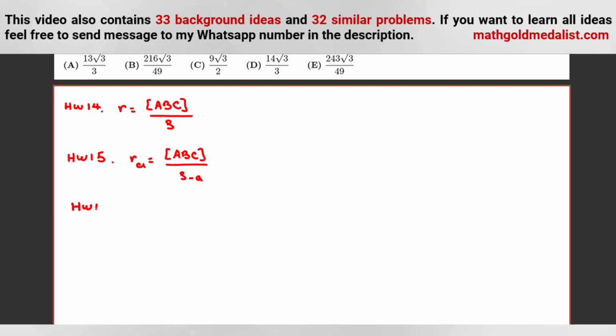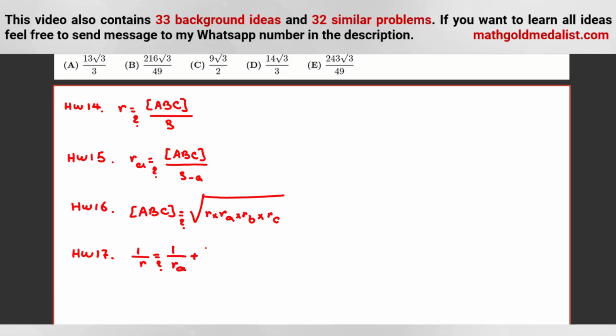Homework 16. Prove that the area of ABC is equal to the square root of r times r_a times r_b times r_c. Homework 17. Prove that 1 over r is equal to 1 over r_a plus 1 over r_b plus 1 over r_c, and also it is equal to 1 over h_a plus 1 over h_b plus 1 over h_c.